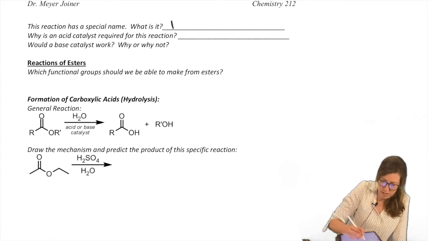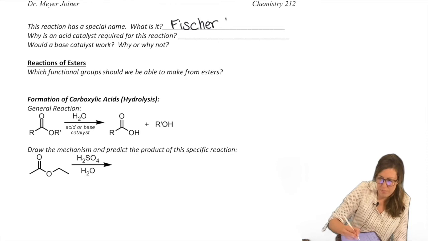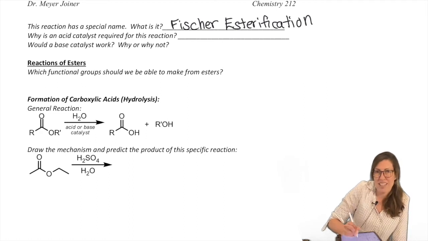Fischer, it's actually a really nice reaction. We do this in lab. Actually, we do it in 211 lab too, even though they don't know that mechanism yet, because it works really well. Esters, unlike carboxylic acids, smell very nice. They're in most perfumes. The one we do in our lab is banana oil, isoamyl acetate.